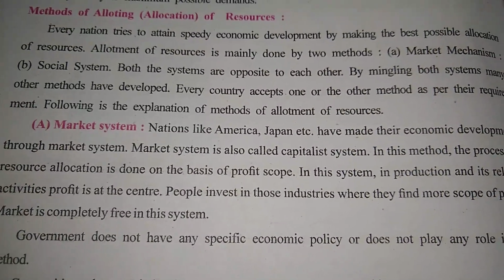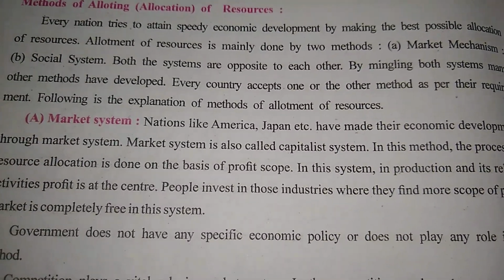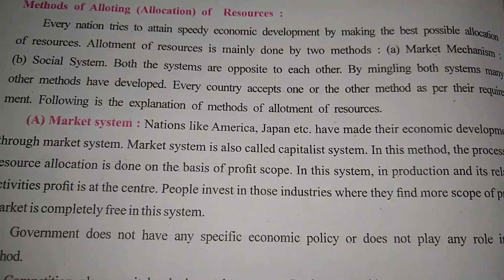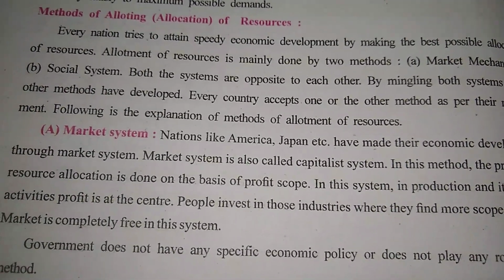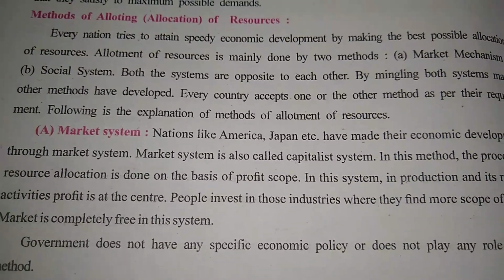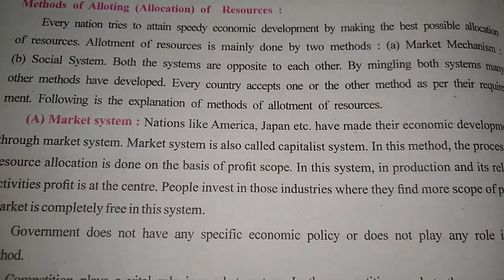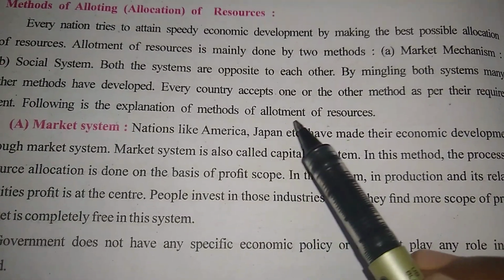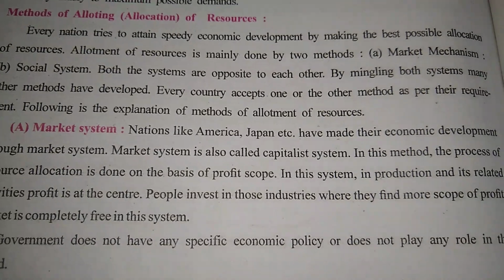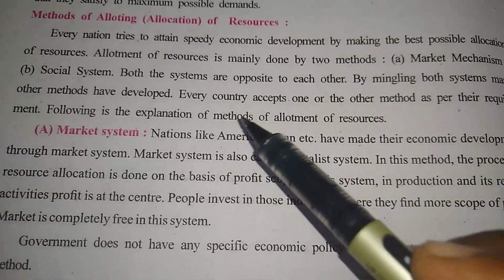Every country is required to go for any one method out of these two, market mechanism or social system, or they have to altogether develop their own new system, but they have to adopt one system. So following is the explanation of the methods of allotment of resources. Now we start to learn these methods.